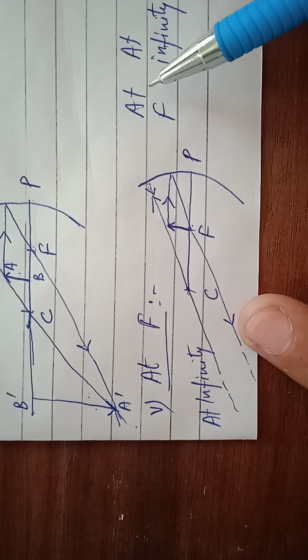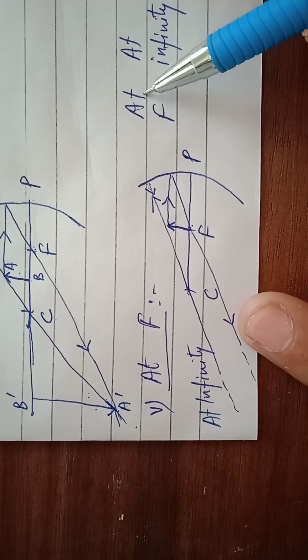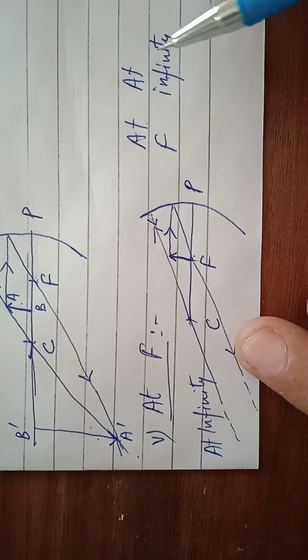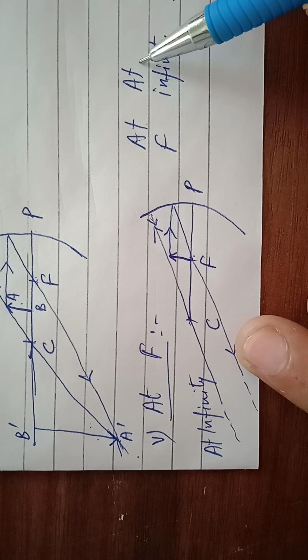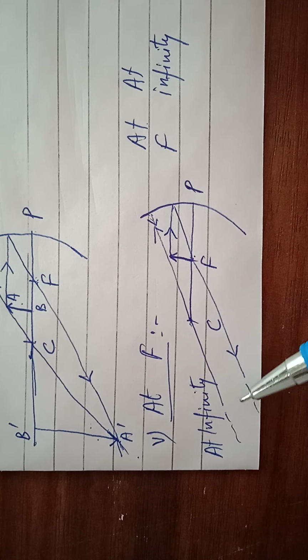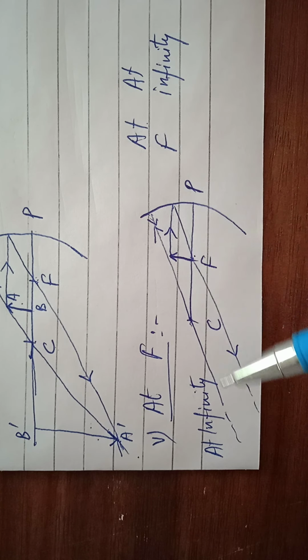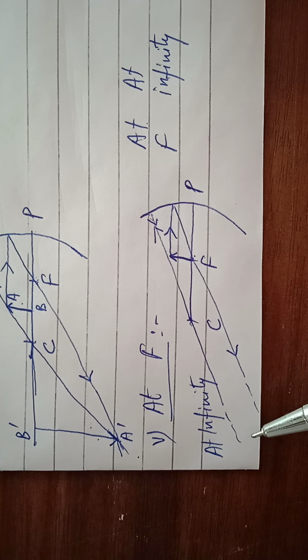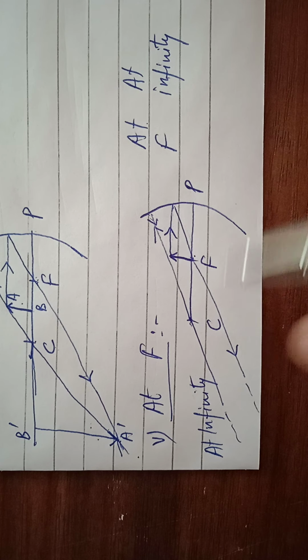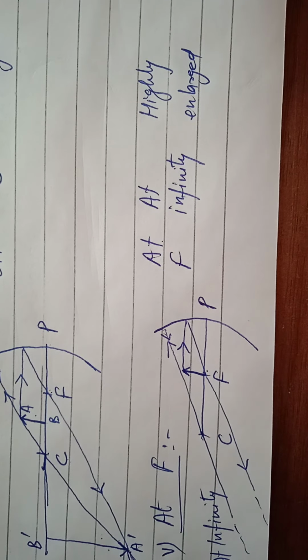And the points noted: object at F and image at infinity, size highly enlarged, and again image formed in front of the mirror, so it is real and inverted. Last point,